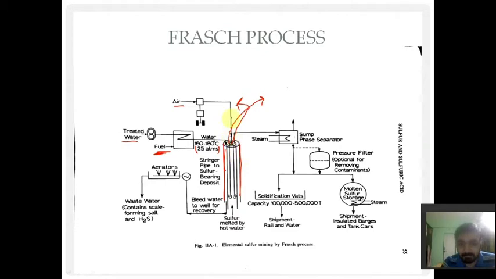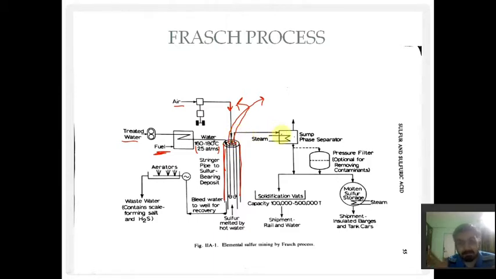Air is generally used to take out the liquid. Water goes from the outermost portion of the pipe, while in the innermost portion we pass air, so we take out the liquid sulfur.